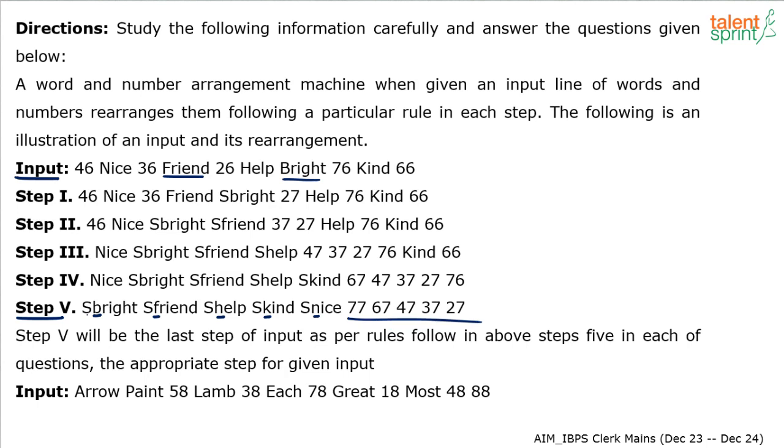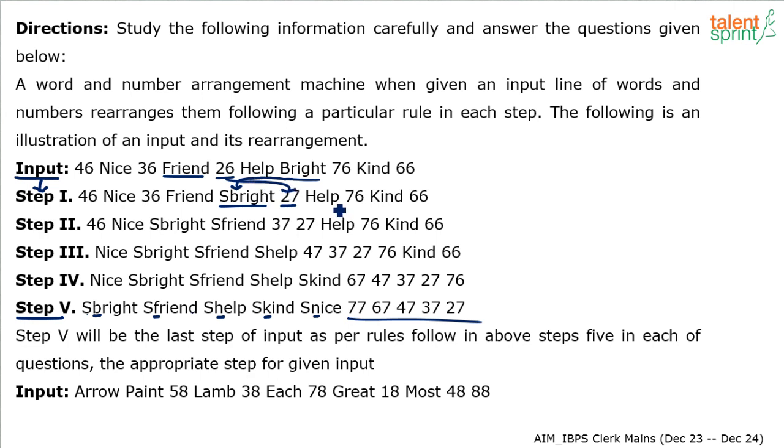Now let's look at the step-by-step process to understand how this has been done. Look at step 1. Try to observe the change from input to step 1. What is the change? So 46, nice, 36, friend is as it is. You see the word bright has been changed to S bright, right? So this is one change. 26 has come here. So till friend there was no change. 26 has been increased by 1. It becomes 27 and has been brought here, right? The word bright has been changed to S bright and has been moved to this position.